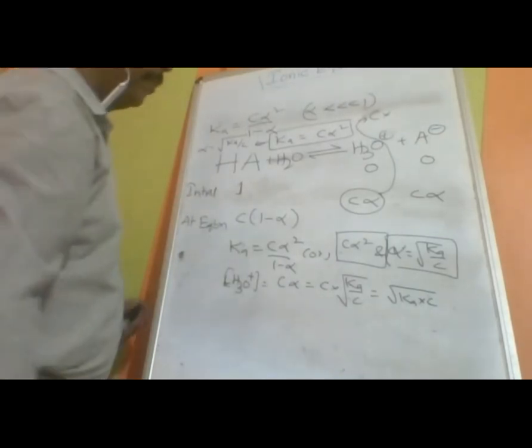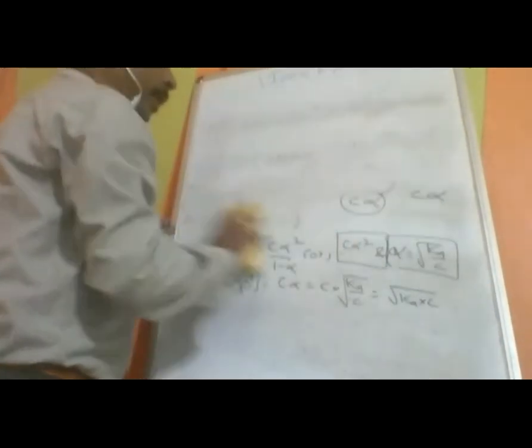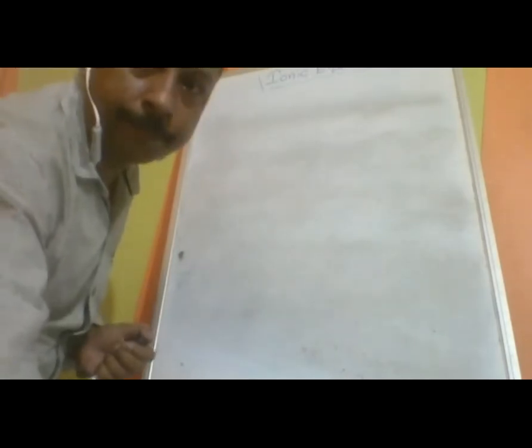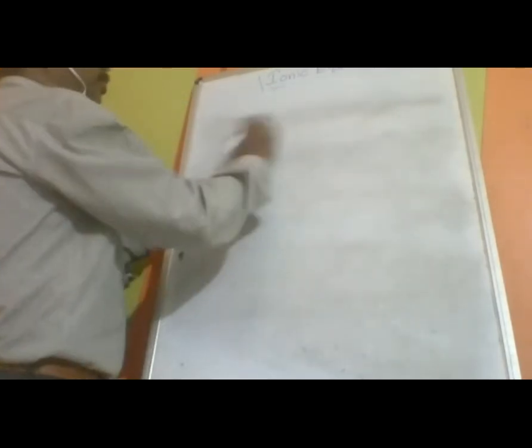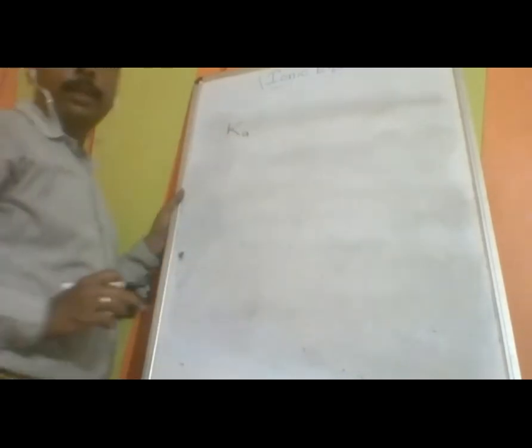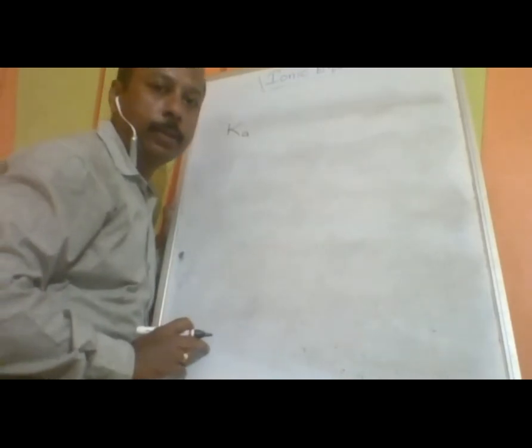Okay, now I think everybody made a note of it. Understood? This is Ostwald dilution law. After Ostwald dilution law, by using acid as an example, we have determined some values. What are those values? First one is the dissociation constant. Ka is the dissociation constant of acid.